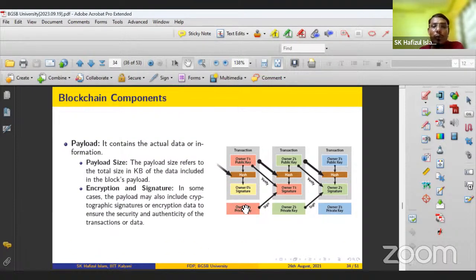Similarly, the size of the payload, that is, what amount of payload is included in a block, should be there. The encryption and the signature, right? Because you want to authenticate the transaction, you need the digital signature. Suppose you are working in a private blockchain network and want to encrypt the transactions. Then this encrypted information should be there.